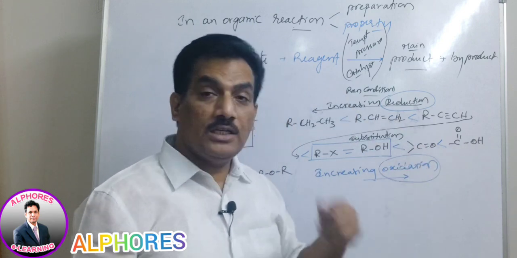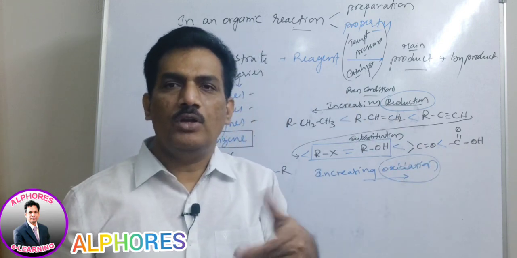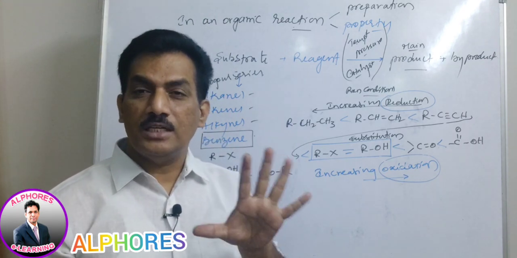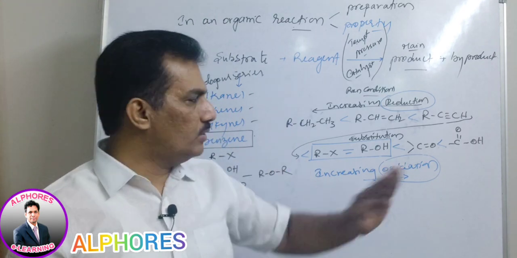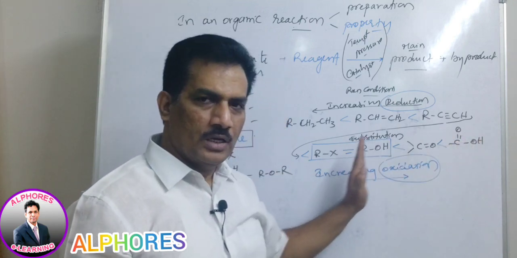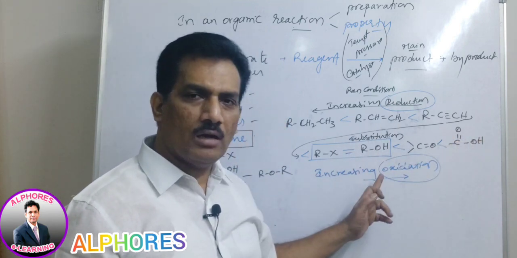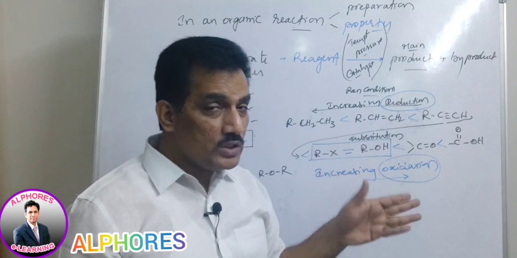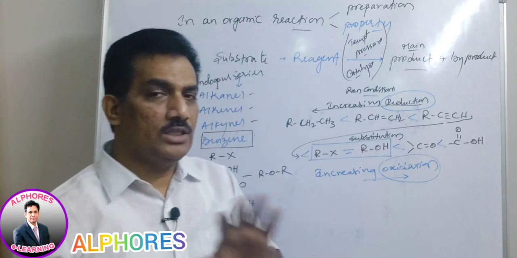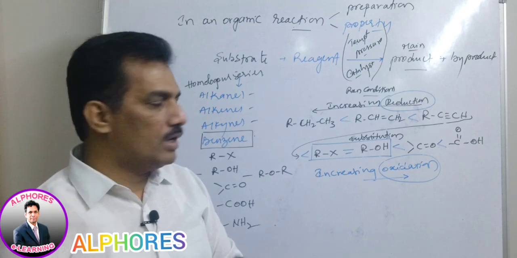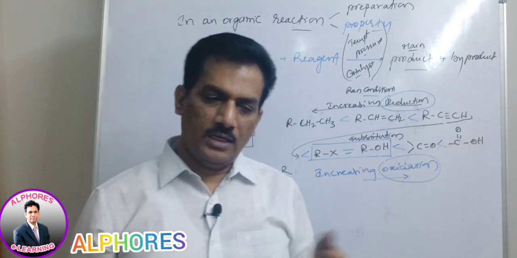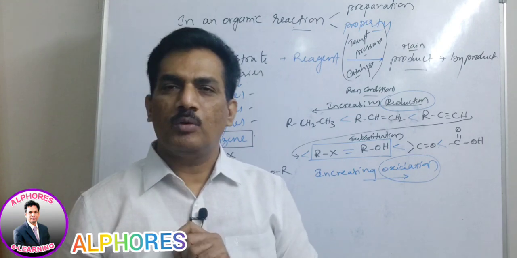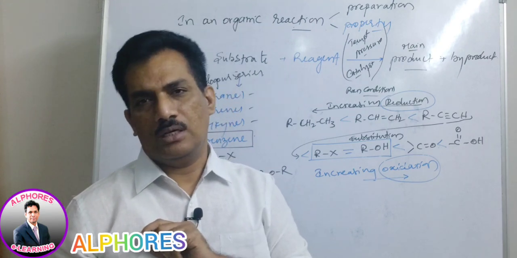If the substrate is a carbonyl compound, we are using another reducing agent. That makes the difference. Altogether it is reduced to get the alcohol, in both cases. But for these two, the same reducing agent is not working, because from acid the reducing species is different, and from carbonyl compound the reducing species is different.